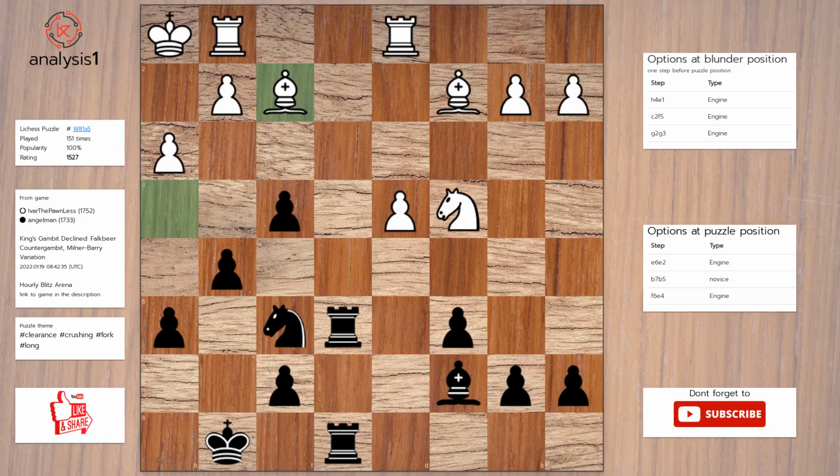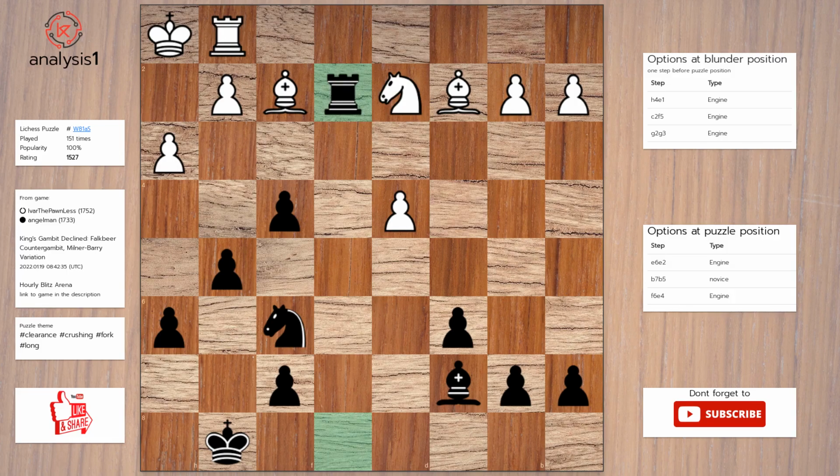Let's continue. Puzzle position vulnerabilities are: there are no threats in this position. There are no checks in this position. Here is the solution to the puzzle. Rook to e2. Rook to d2. Rook takes rook. Knight takes rook. Rook to e2.